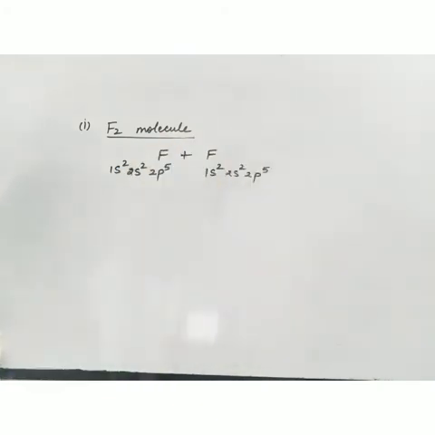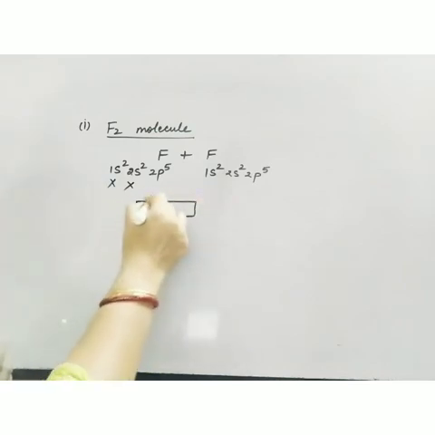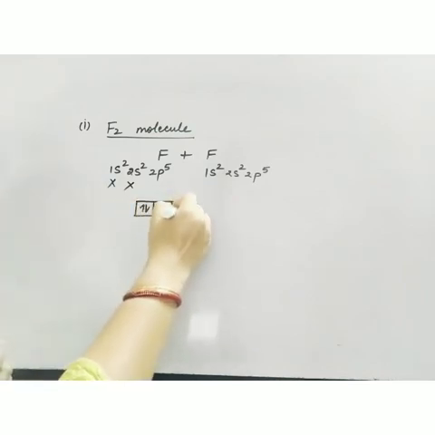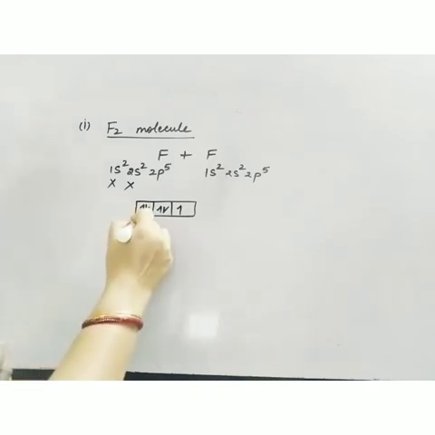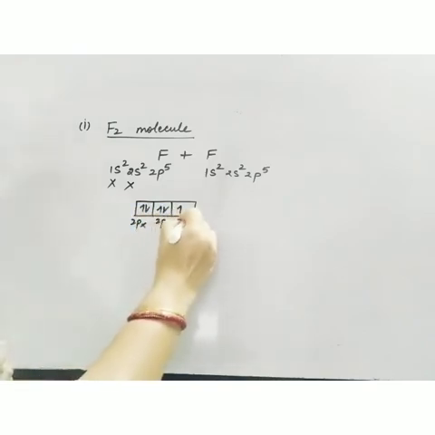Likewise, this is the electronic configuration of the second fluorine. Now in the bond formation, according to overlapping concept, only the half filled orbitals take part. So the filled orbitals will not take part. Now 2p5 is like this. This is 2px, this is 2py and this is 2pz.